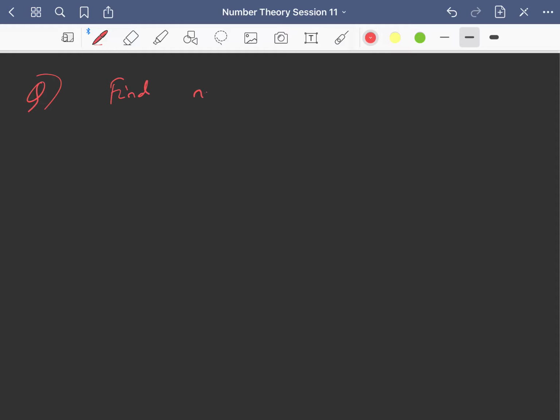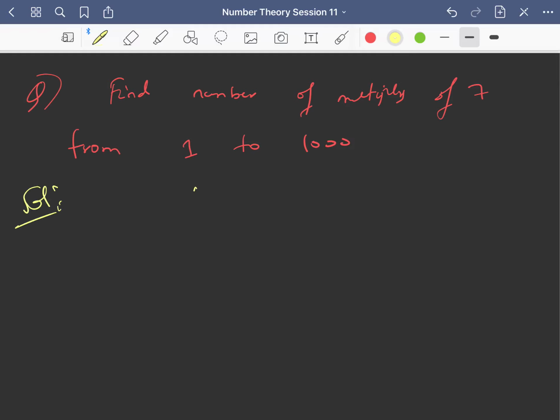Say find number of multiples of 7 from 1 to 1000, right? So from 1 to 1000, how many multiples of 7? So this will be greatest integer of 1000 by 7, that is 7 2s are 14 point something.